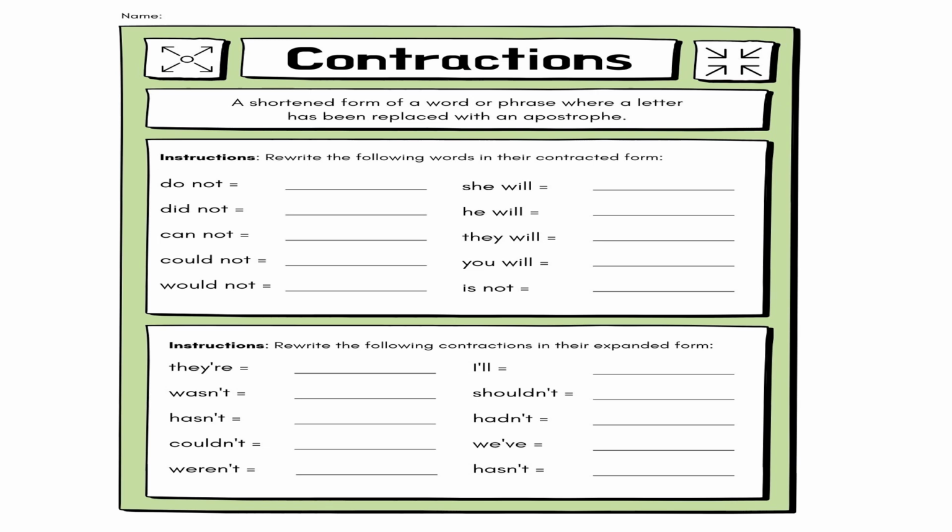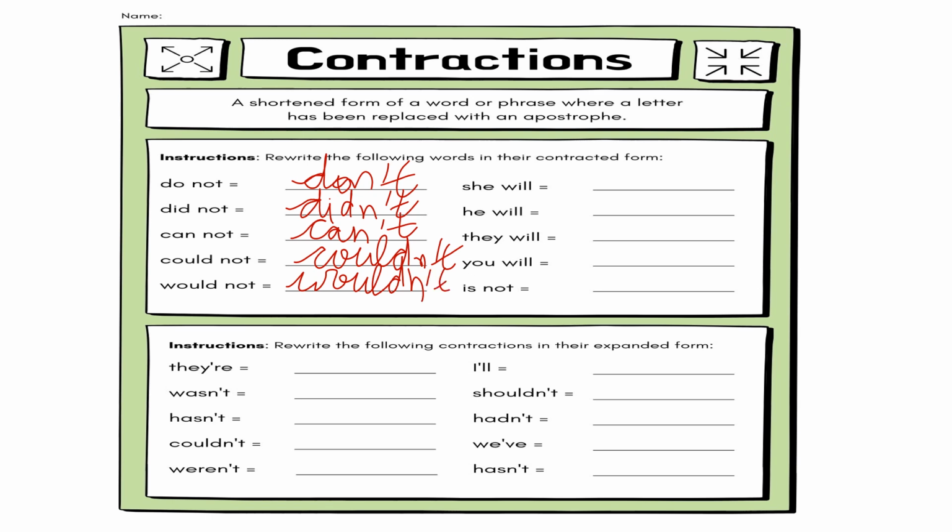Do not. What is the contracted form of do not? Don't. Did not. Didn't. Cannot. Can't. Could not. Couldn't. Okay. Would not. Wouldn't.